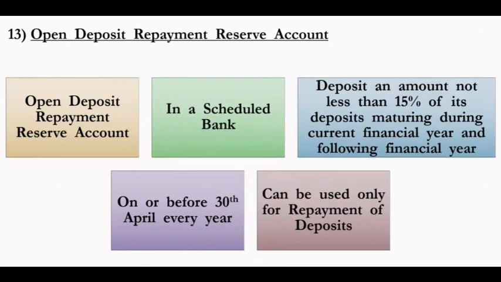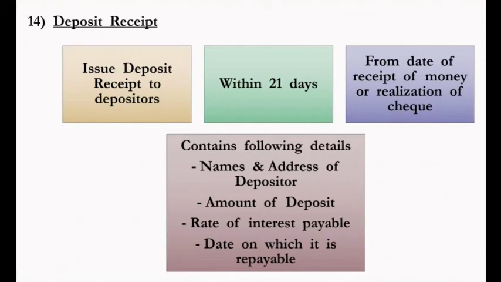Now the next point is deposit receipt. The company can issue a deposit receipt to the depositor within 21 days of the receipt of money or realization of the cheque. As and when the depositor pays the amount, within 21 days they have to get the deposit receipt. This receipt has to be signed by the officer duly authorized by the board of directors.